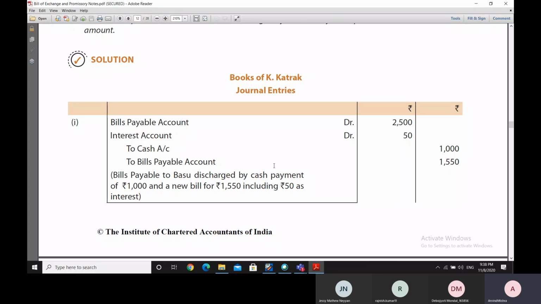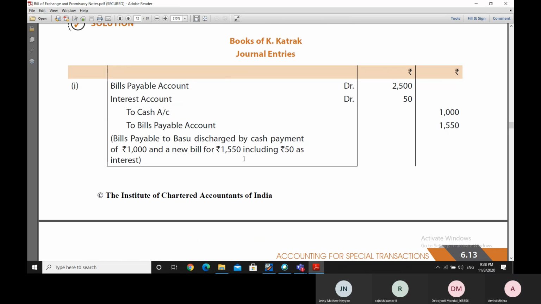So bills payable account is credited with 1,550 rupees, including 50 rupees towards the interest that is being paid by K. Katrak, because he has sought an extension of the payment date by issue of a new bill and by cancellation of the old bill to the extent of 1,500.